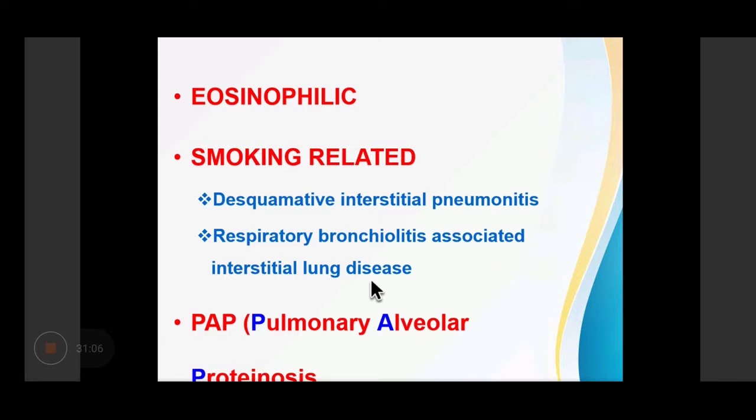They can be smoking related, like desquamative interstitial pneumonitis and respiratory bronchiolitis associated interstitial lung disease. They can be PAP, or pulmonary alveolar proteinosis.